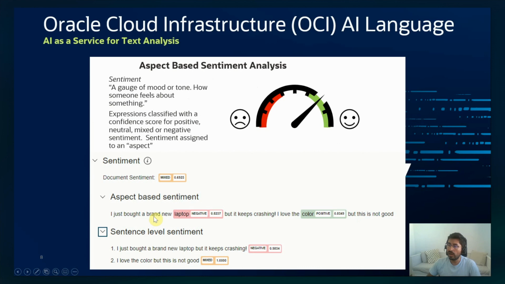Now, I mentioned that I'm also using the OCI AI Language service, which is basically AI as a service for text analysis. In this case, we have expressions that can be classified with a confidence score for positive, neutral, mixed, or negative sentiment. So a sentiment is assigned to the overall text. We have the different scores for each one of the emotions a text can have.